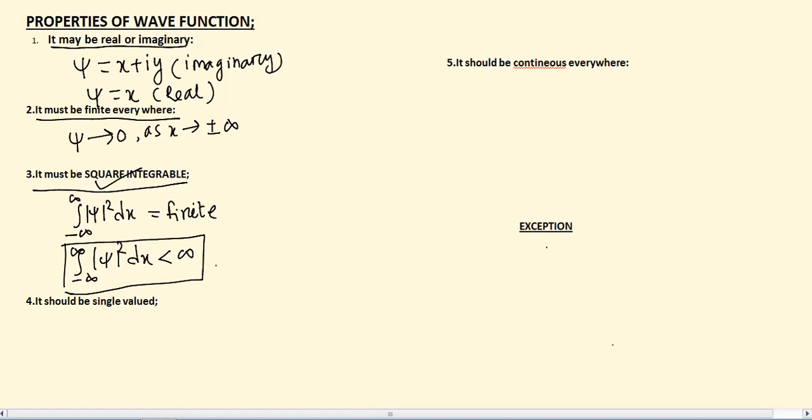If you take probability equal to 1 somewhere in whole space, we can write integral of psi mod square equal to 1. Then we can say here the wave function psi is normalized. And hence from here we can get the total probability equal to 1.